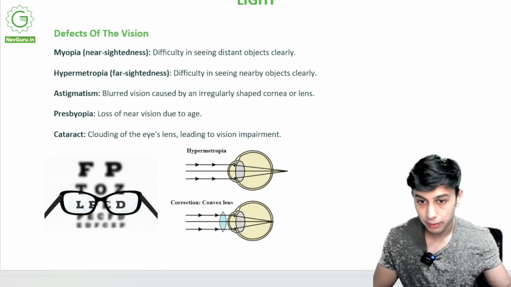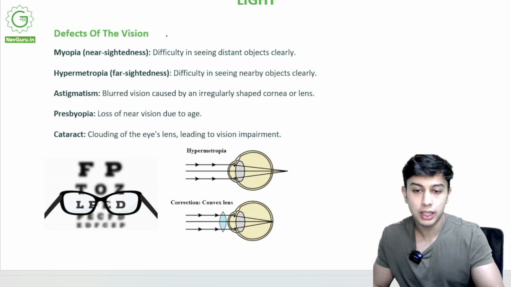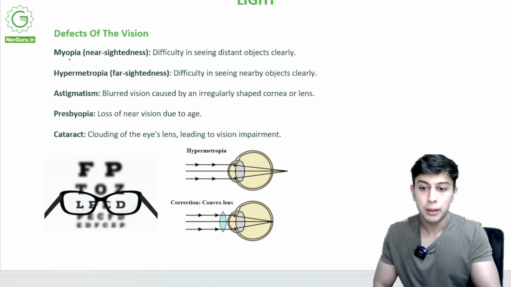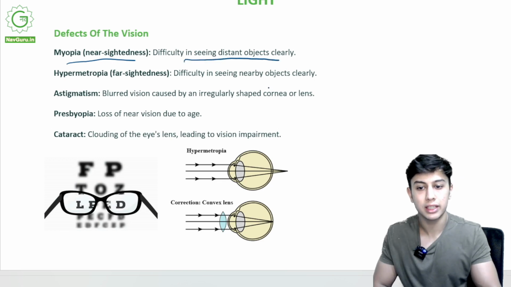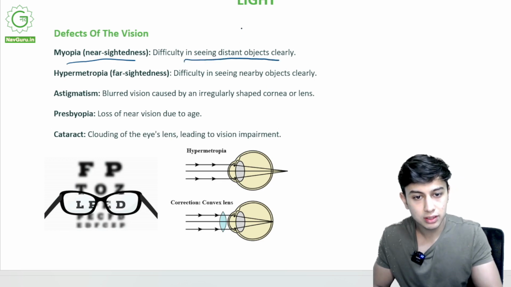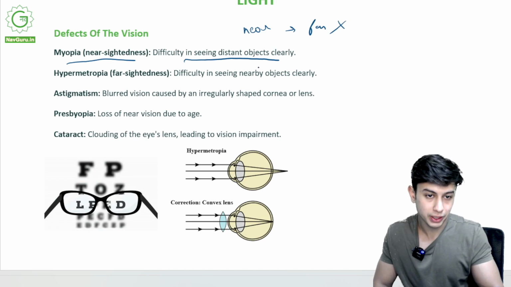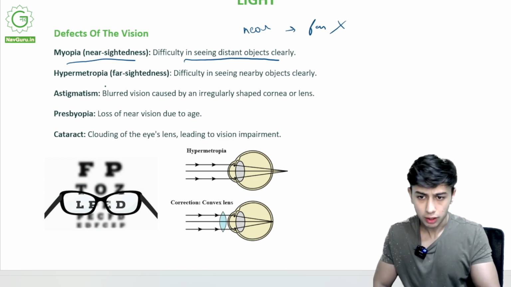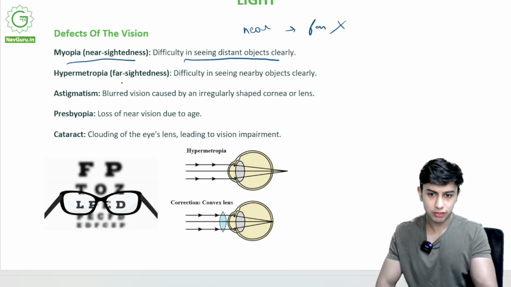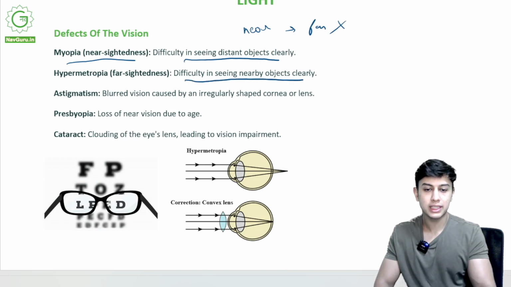Defects of vision. Now there are various defects of vision. Myopia, nearsightedness: difficulty in seeing distant objects clearly. You can see something placed near to you, but far, no. This is myopia. Hypermetropia, farsightedness: difficulty in seeing nearby objects clearly.